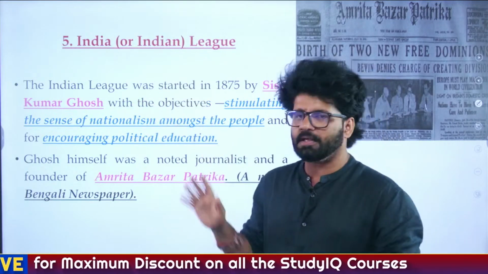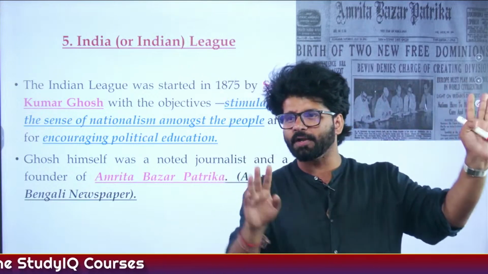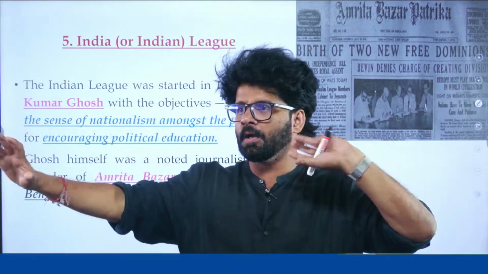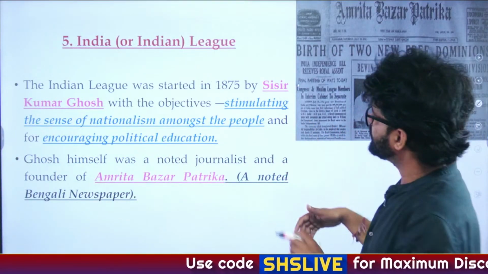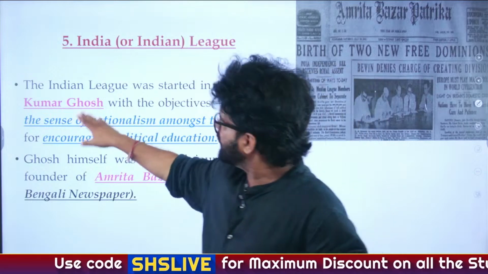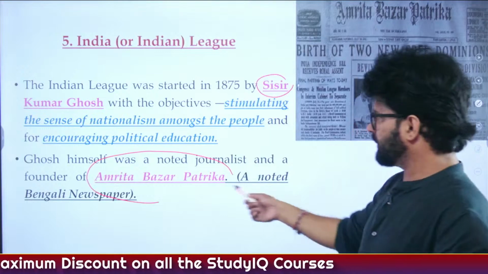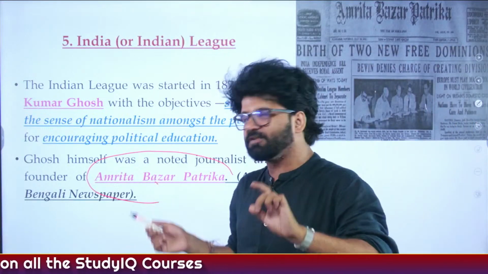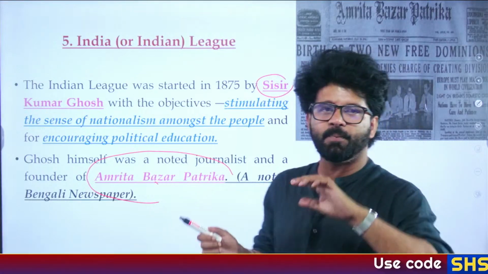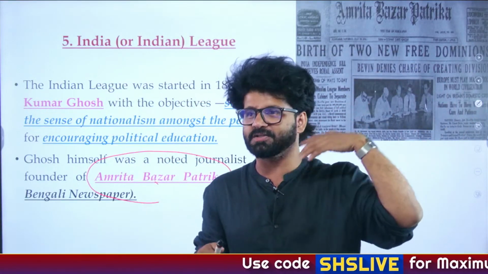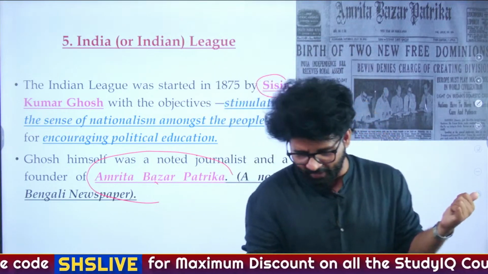And again, this organization is also in the Bengal region. Here you will see two people. Just like Raja Ram Mohan Roy and Radhakant Deb were foes, adversaries, here also you will see two guys. One is Shishir Kumar Ghosh, who is more known for his Amrita Bazar Patrika, a noted Bengali newspaper. Because of this newspaper mainly, the Vernacular Press Act was introduced, as they posted so many things against Britishers, against Lord Lytton, about which we have talked, I think, in yesterday's lecture.